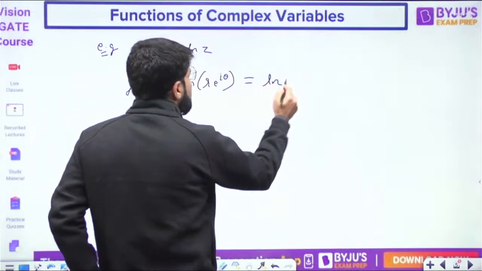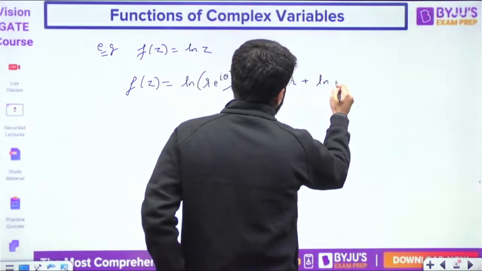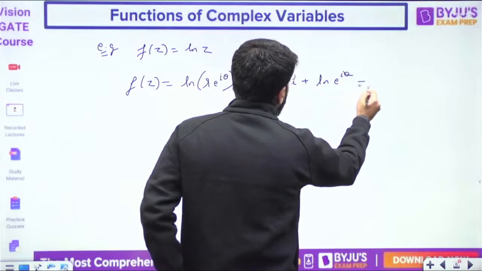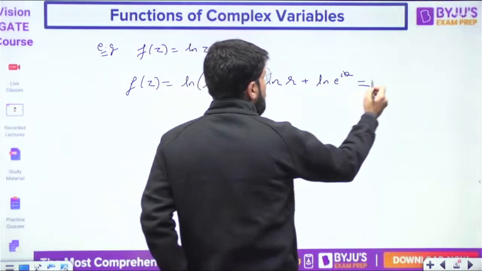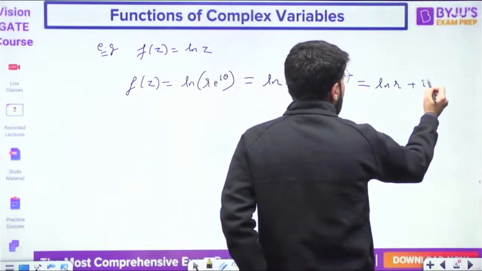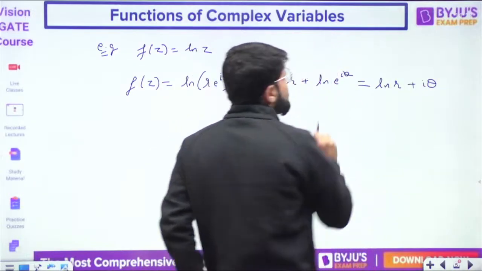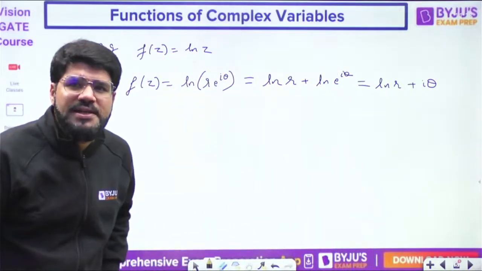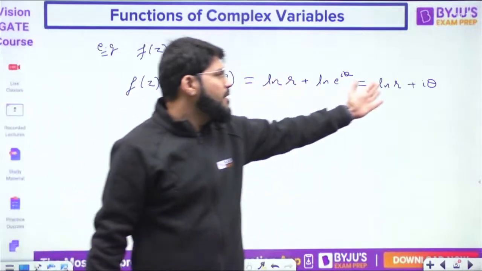Log a into b is log a plus log b. Log and exponential are inverse of each other, so they would cancel. The power comes outside. The power is i theta, that is outside, and the value of log e will be 1 basically. So now we have got the real and imaginary part.